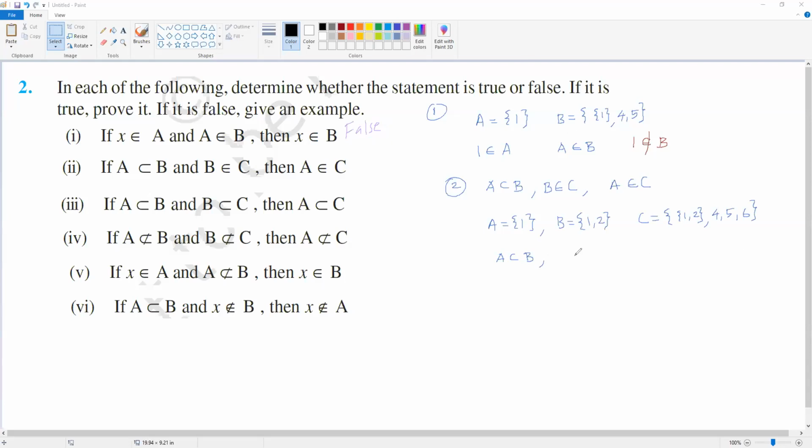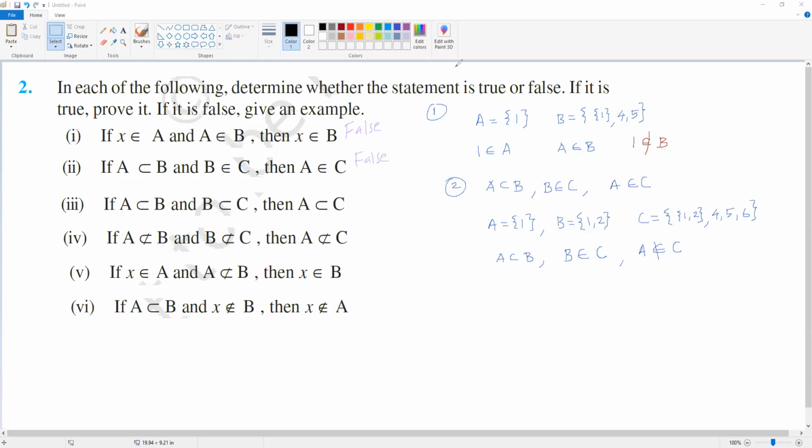And you can see that here A is a subset of B, and B is a member, that set B is a member of the set C, but A is not belongs to C. It is not in C. So that is also false.